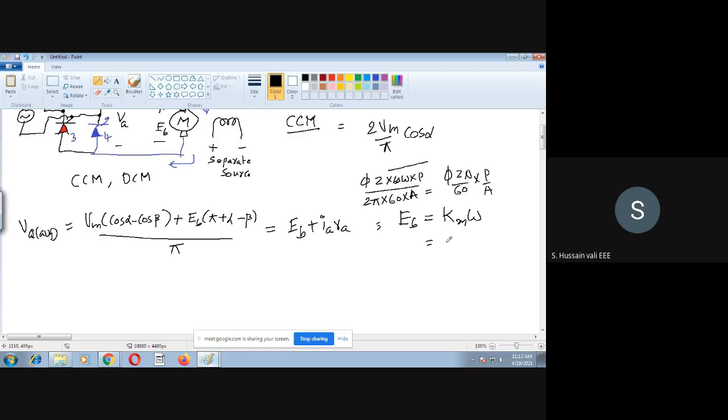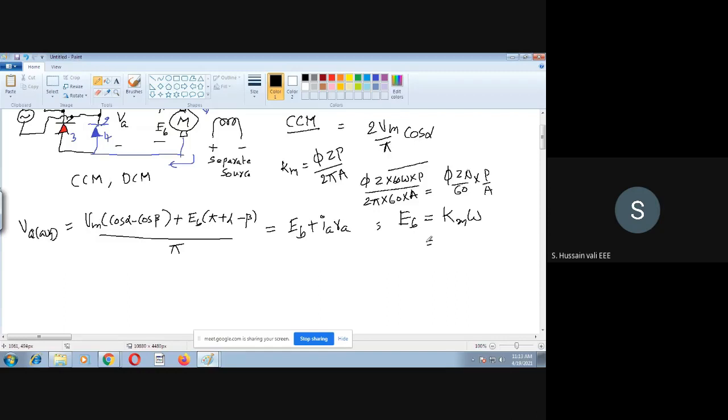So what is Km from this? Km is equal to phi z p divided by 2 pi a, because 60 will get cancelled. This is the Km value. So EB can be written as Km into omega.